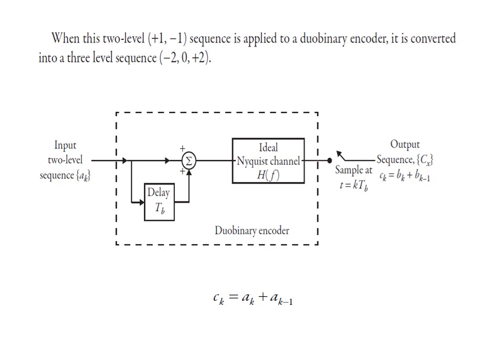We are giving an input which is a two-level sequence. We know that AK is +1 or -1. But at the output of the duo-binary encoder, it is converted into a three-level sequence, that is CK is equal to AK plus AK minus 1. In this way, we will get -2, 0 and +2. Let us see how we can get these three outputs at the duo-binary encoder.